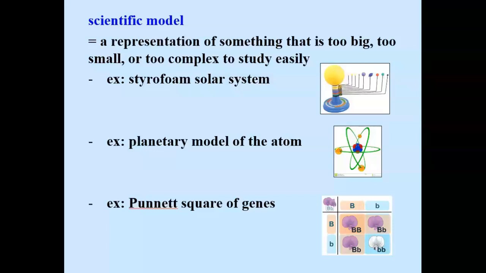Another example of a scientific model would be the planetary model of the atom. The atom is very small, and Ernest Rutherford in 1911 said, an atom is like the solar system. It's got a nucleus, which is like the sun, and electrons are flying around it, just like planets go around the sun. Another scientific model would be the Punnett square of genes. This was learned in life science, where if we studied a pea plant and we wanted to know what the flower color is like for the offspring, we can use a Punnett square of genes.